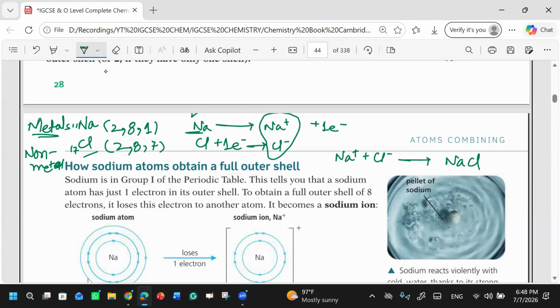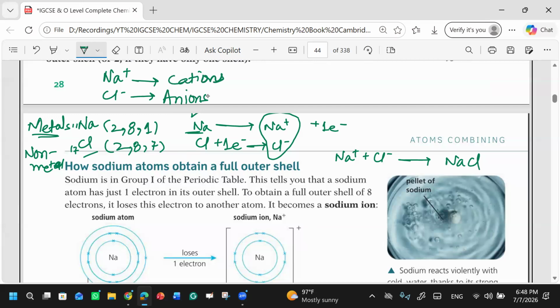What is the name of a positive ion and what is the name of a negative ion? I told you two terminologies, cation and anion. What is cation and what is anion? Cations are positive and anions are the negative. So chloride ions are anions and these are cations.